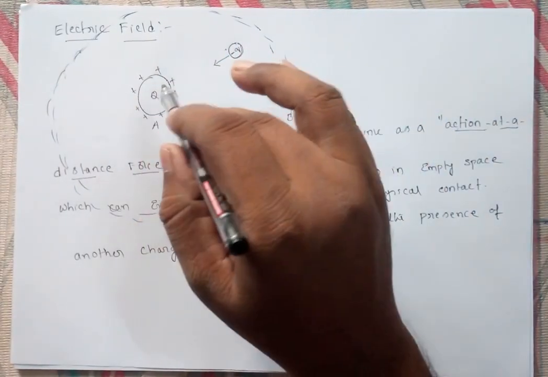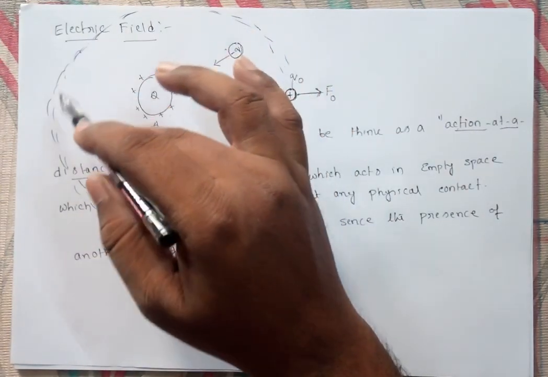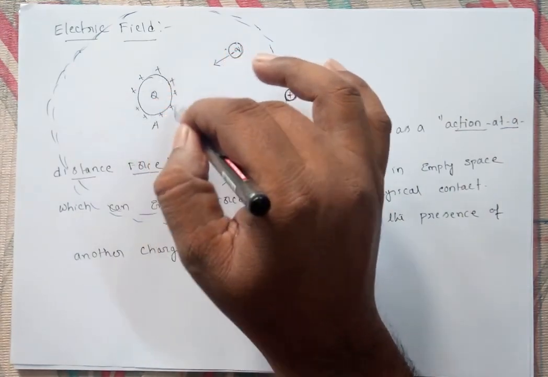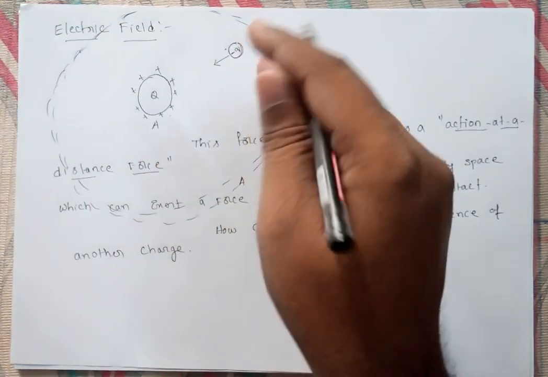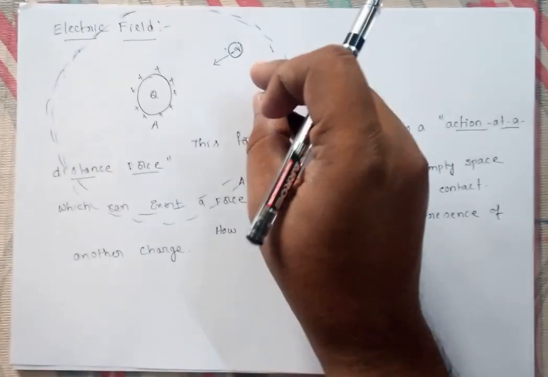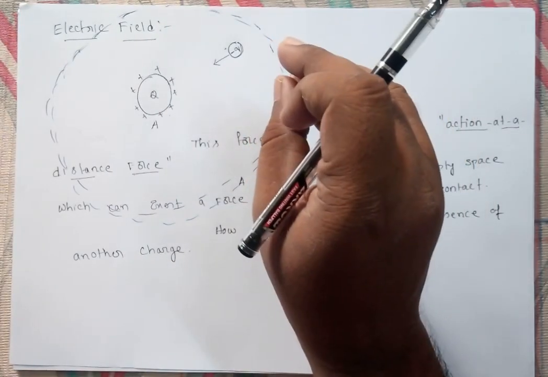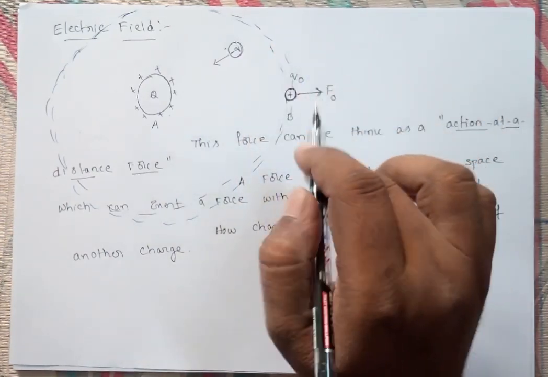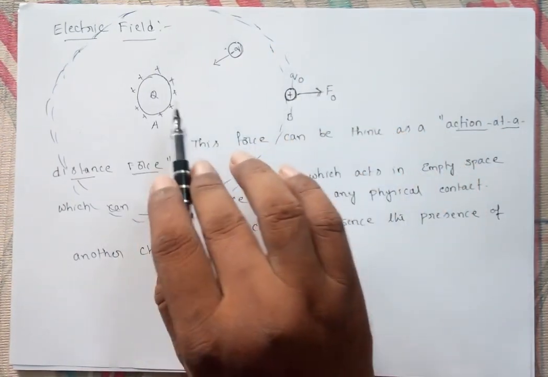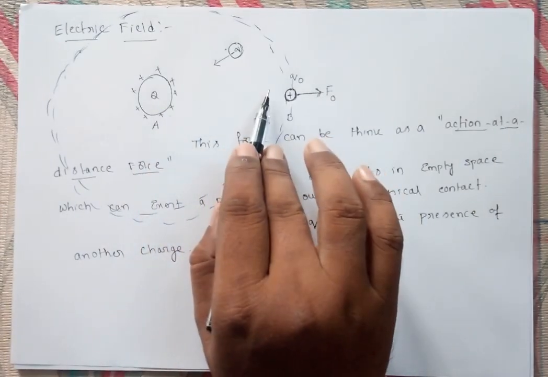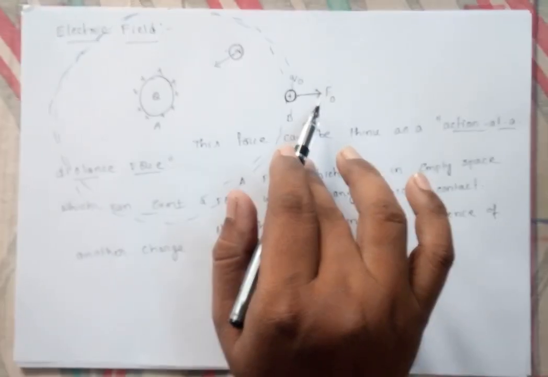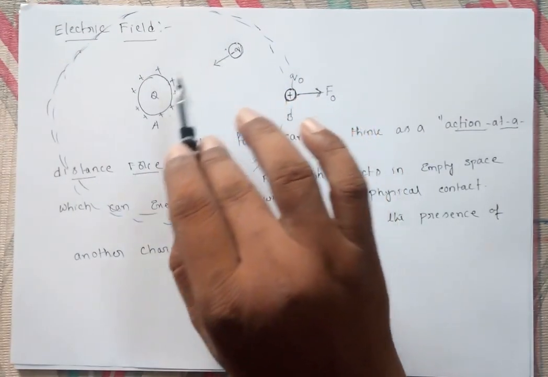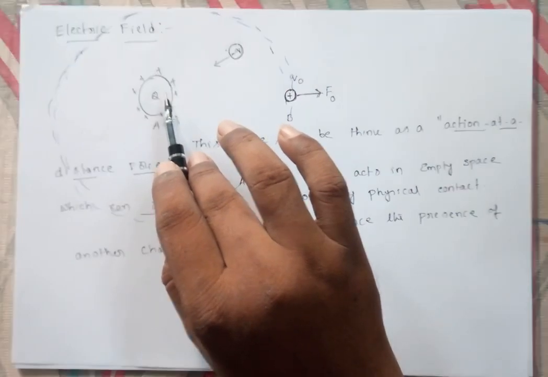So like this, any charge is there, around that charge, up to a certain extent its influence will be there. If you bring any other charge into this vicinity, that charge will experience either a force of attraction or a force of repulsion. Suppose there is a positive charge. If you bring a positive charge into its vicinity, it will experience repulsion. In its vicinity, if you bring a negative charge, it will experience attraction.